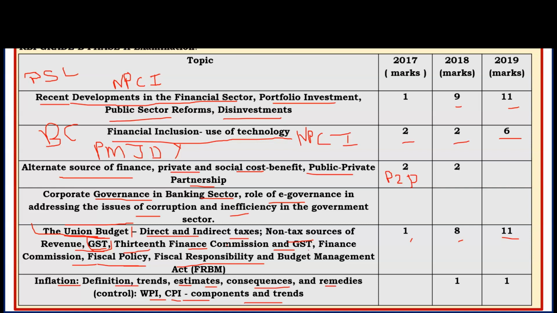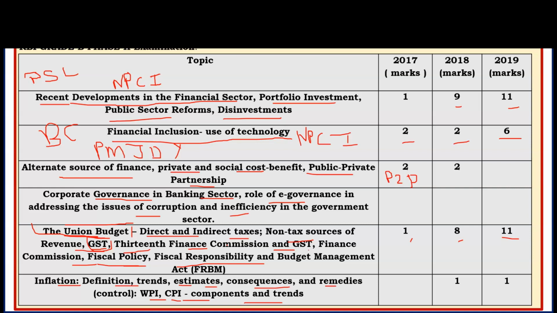Union Budget, direct and indirect taxes, non-tax revenue, GST, 13th Finance Commission, fiscal policy, FRBM. These are the important topics. You have to go through these topics, and you can get an idea of the questions from the previous question papers. What type of questions were asked from these chapters? You can easily get an idea and prepare accordingly.